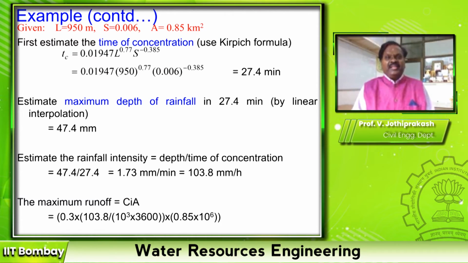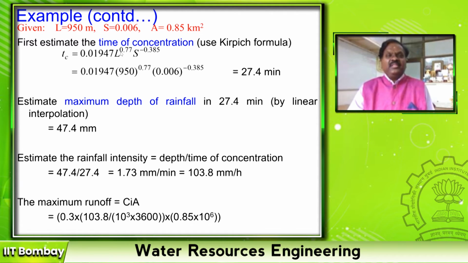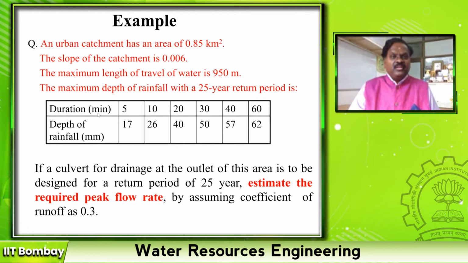Since L and S are given, estimate the value. So substituting, L is in meters, S is a slope. So it's an empirical relationship. I am getting a value of 27.4 minutes. So go to our IDF curve. For duration of 20, I have 30, I have to interpolate for 27.4 minutes. What could be the depth of rainfall?